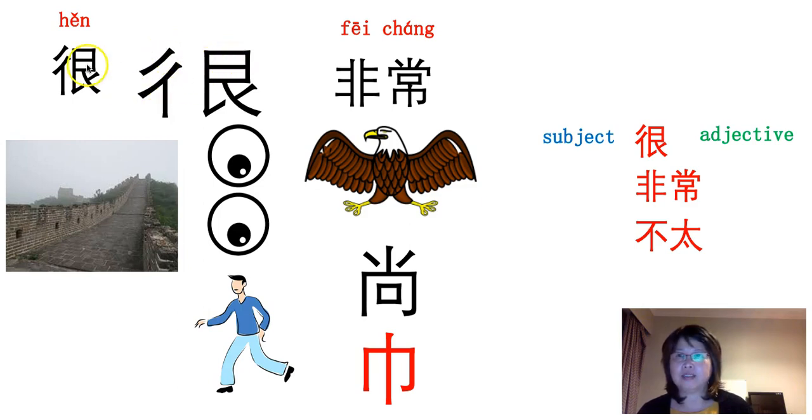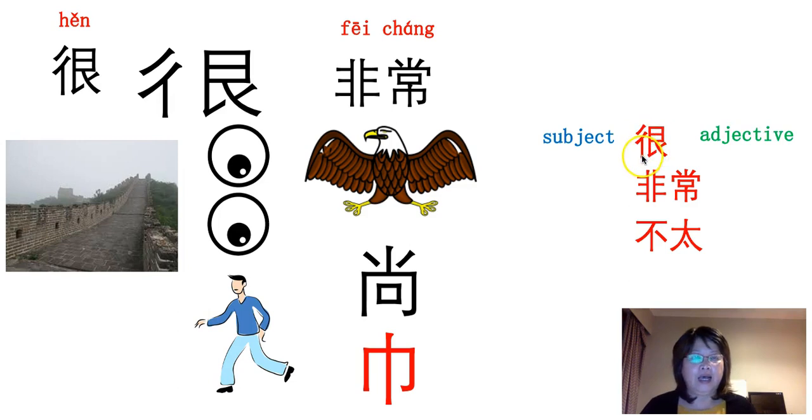So on the right, you see this is a square in the middle. There is a line here. It's indicating eyes. So even though we have two eyes, we should really have two lines, but maybe for the convenience of writing, people use one line. So at the bottom it's a person. So the person is standing on the side of the road, looks worried, looks happy, but whatever, we've got to add an adjective after it.